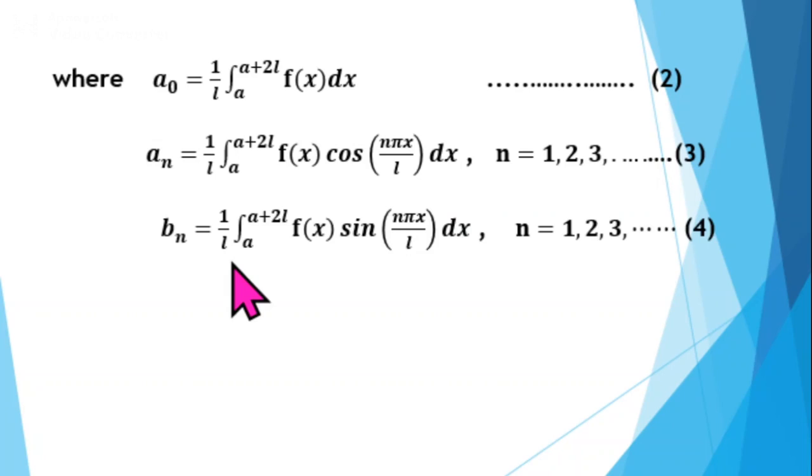And for b_n, it is (1/l) integral from a to a + 2l of f(x) sin(nπx/l) dx. Note that in all these three formulae, the limits for the integrals are a and a + 2l, which are nothing but the endpoints of the interval (a, a + 2l). So the function is defined in the interval (a, a + 2l), and the limits for the integrals in all these three formulae are the endpoints of that interval.